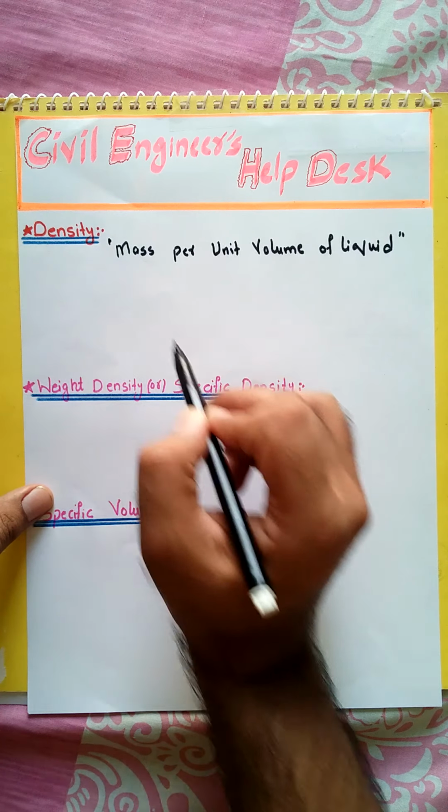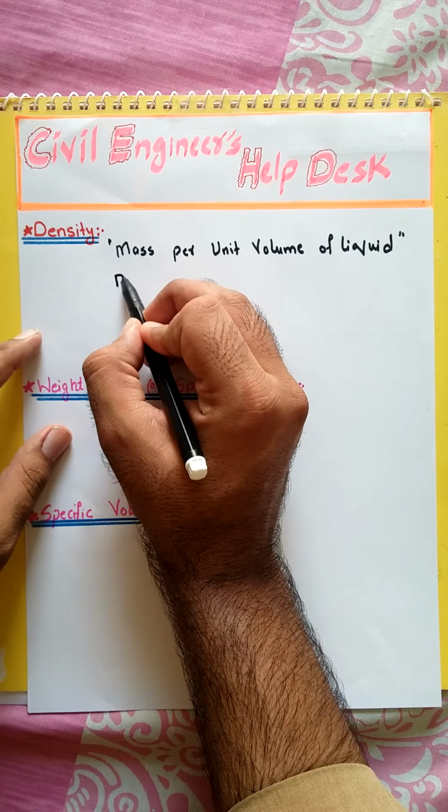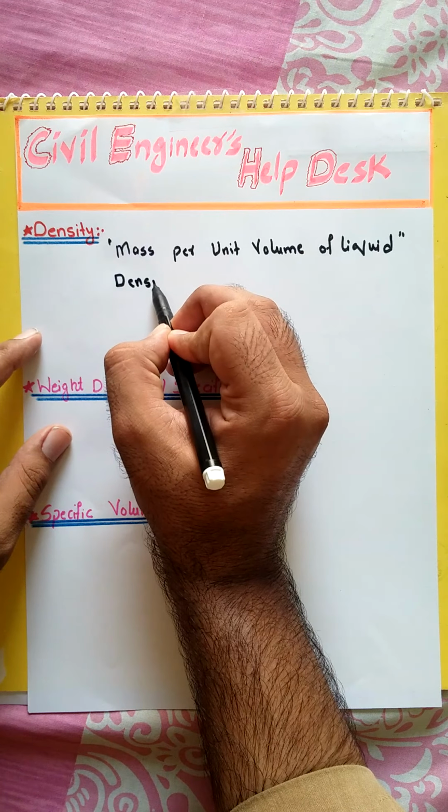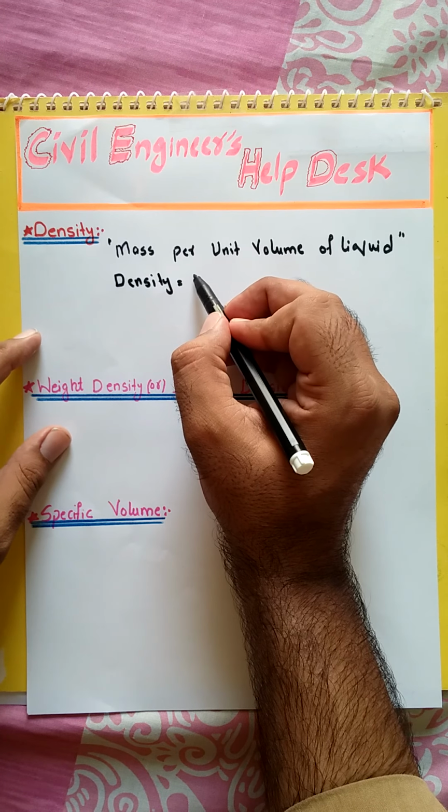So it means, if we want to derive the formula, then density equals mass per unit volume.